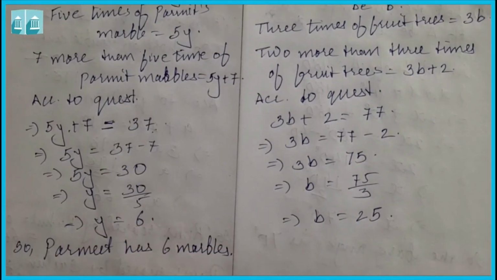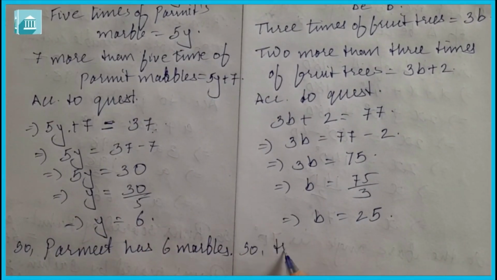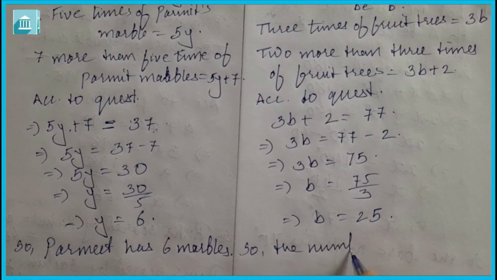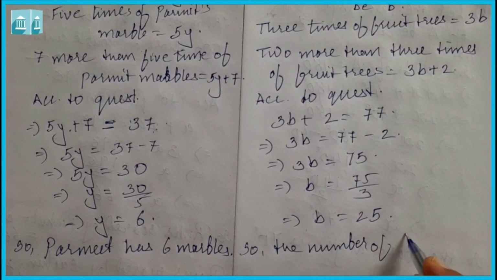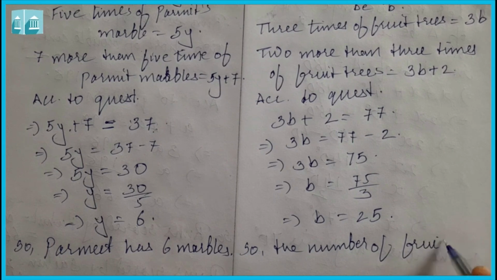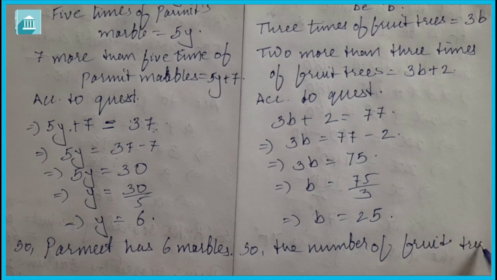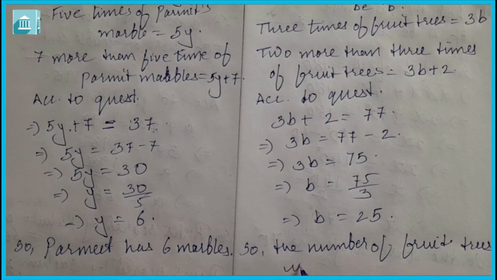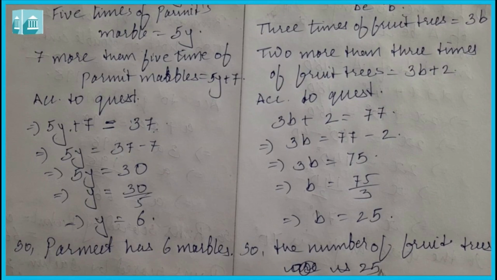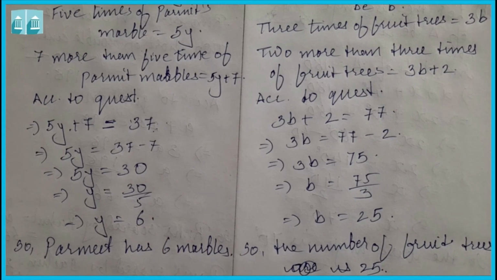So we can say that the number of fruit trees is 25. So here we end our exercise 4.4 and here we end our chapter 4 also. The remaining questions you have to do in your homework. Thank you.